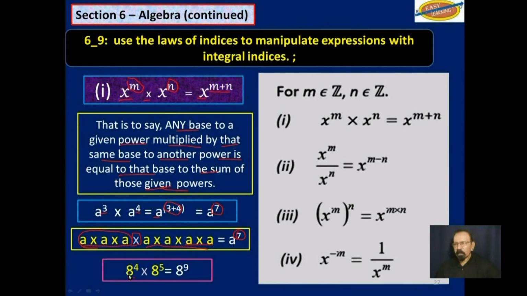Or 8 to the 4th power multiplied by 8 to the 5th power, you get 8 to the 9th power. You add the 4 and the 5 to get the index of the answer.